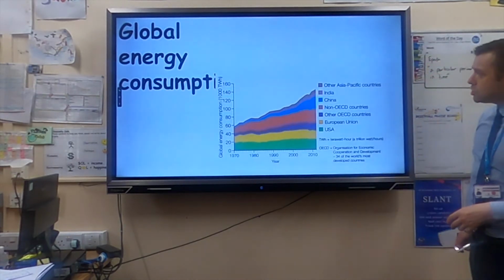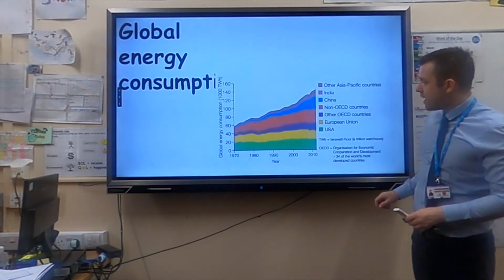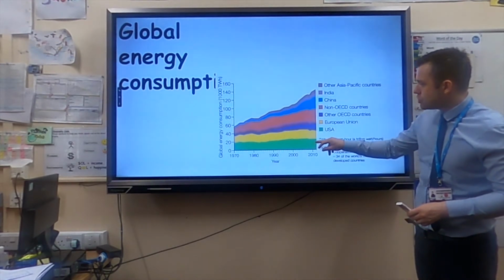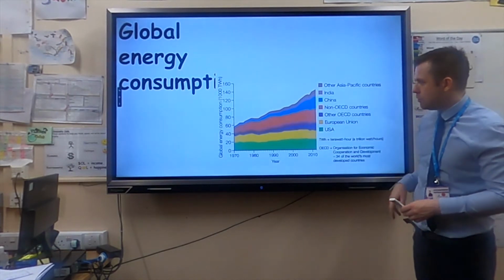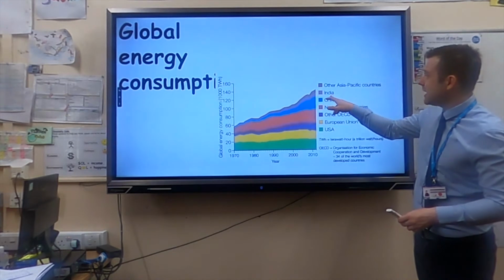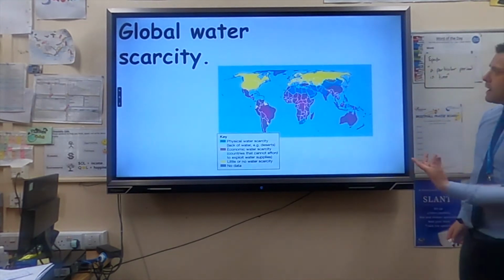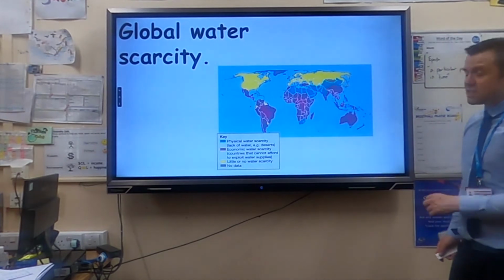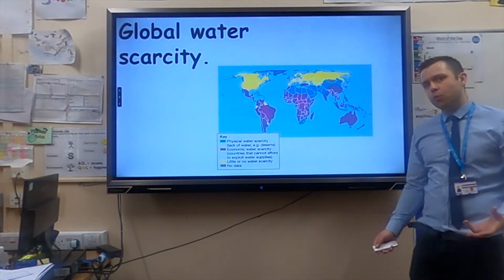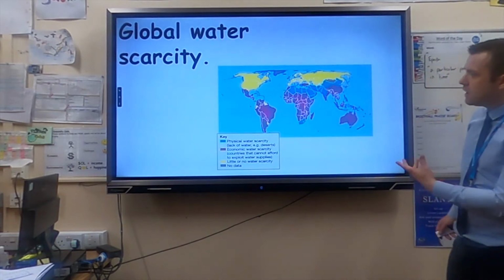In terms of energy consumption, you can see that the biggest consumers of energy are countries such as the USA or the European Union trading group, whereas Asia Pacific countries and countries like India only use a small amount of energy. And in terms of water, water scarcity is when there's not enough water for you to maintain your healthy daily needs.